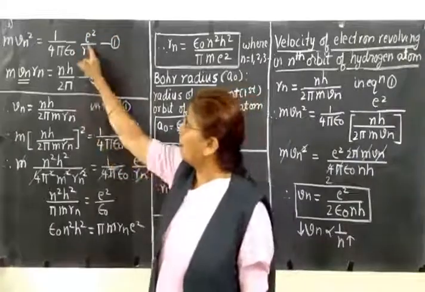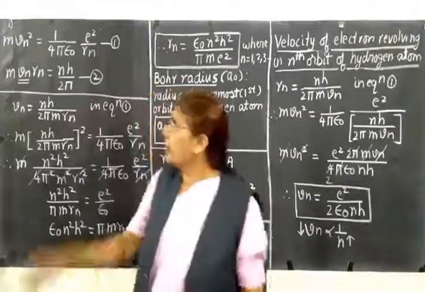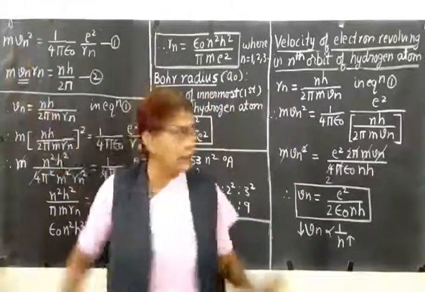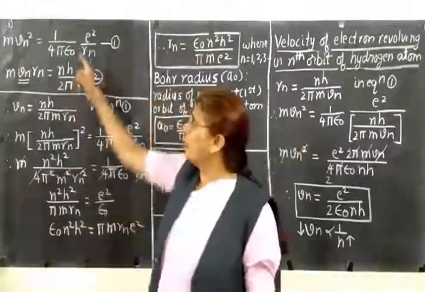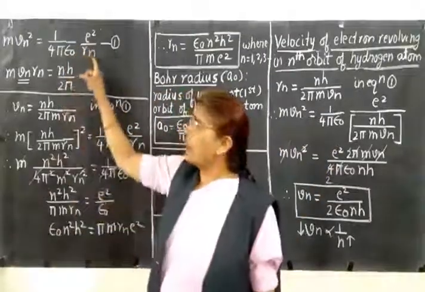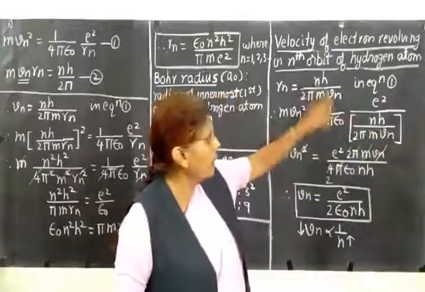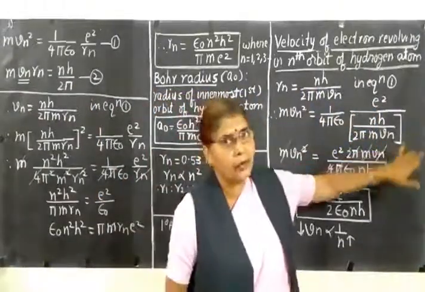So here you have the term Rn. Substitute the value of Rn there. So what will be equation 1? mVn square as it is. Then 1 upon 4 pi epsilon 0 as it is. Then e square upon Rn. So e square upon Rn, and for Rn we put the value nh upon 2 pi mVn.